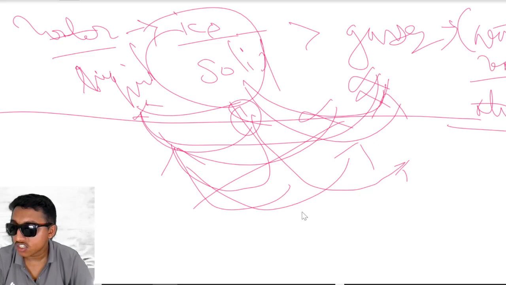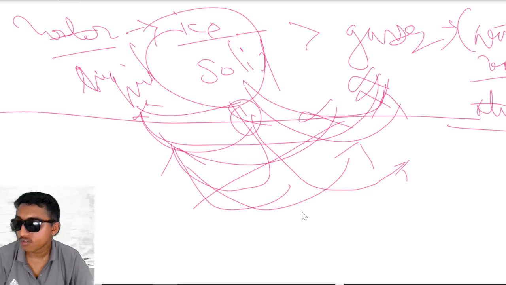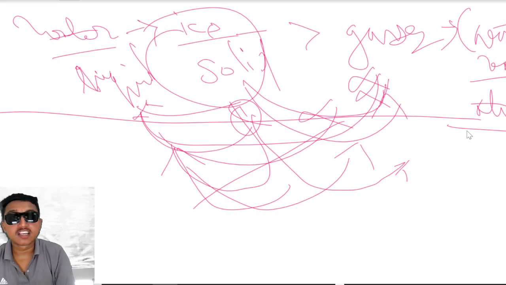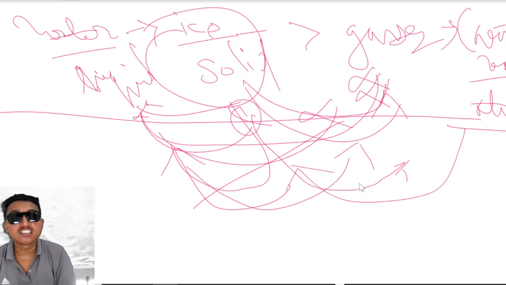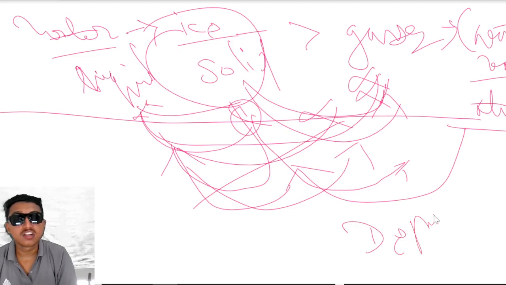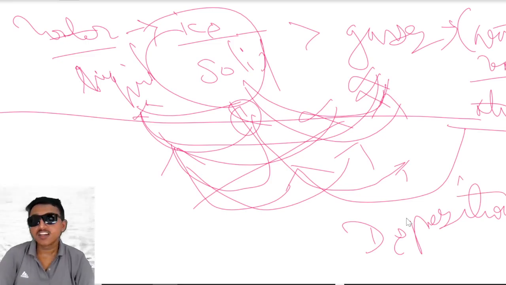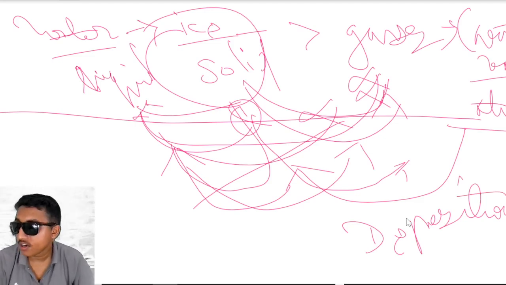Deposition is the change of the gas state directly to the solid state without passing through the liquid state. If the gas goes directly to the solid, then it is called deposition. This process is called deposition, where the gas directly goes to the solid.